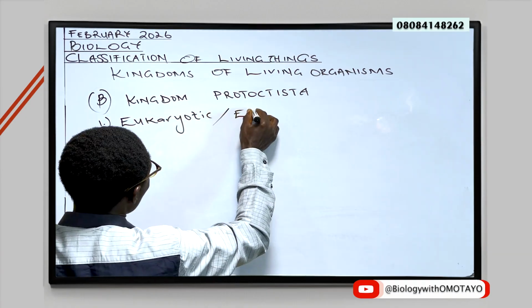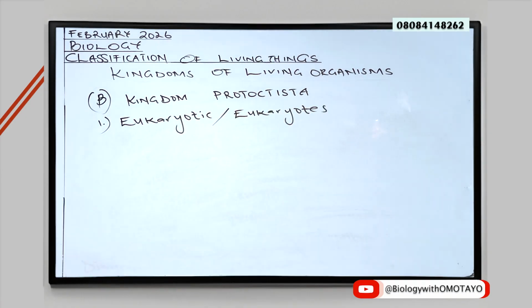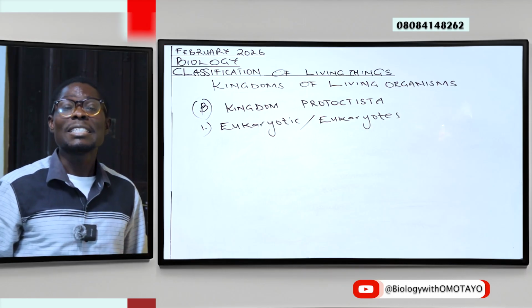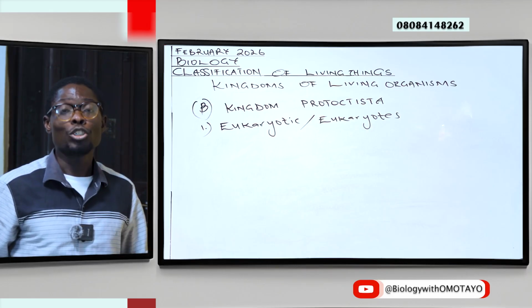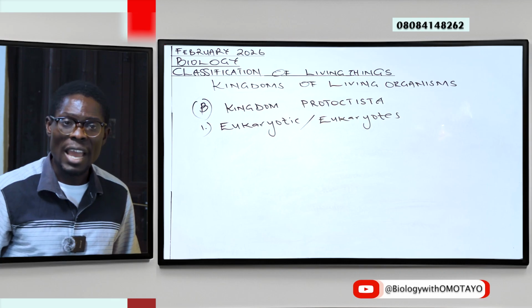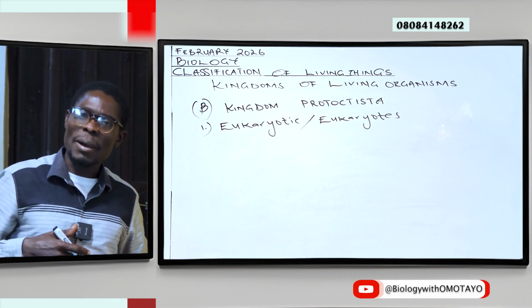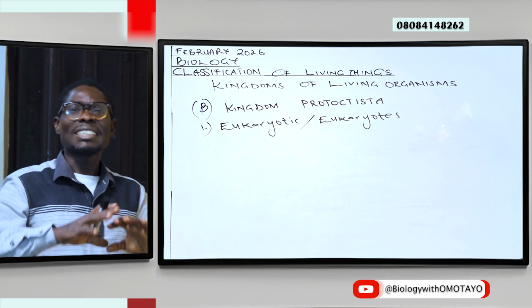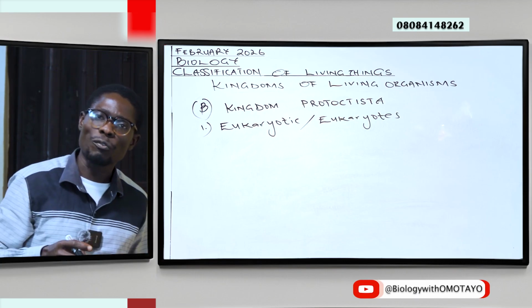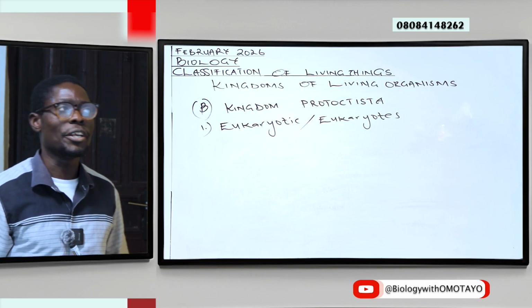1. Organisms here are regarded as being eukaryotic. That is, they are organisms with a true nucleus. They have membrane-bound organelles. They have nuclear material or genetic material that is encased in a well-formed nuclear membrane.